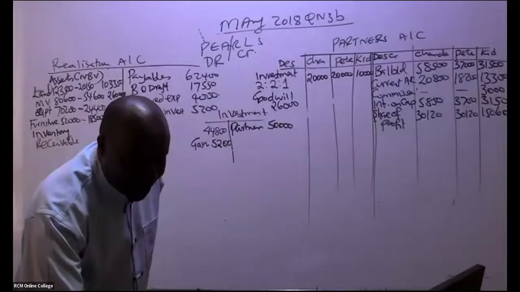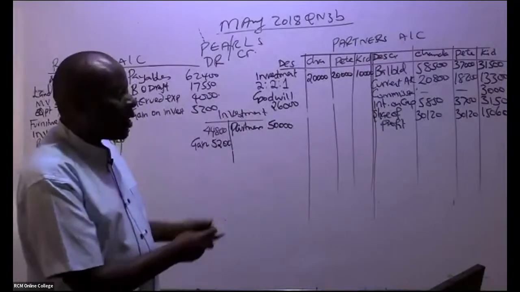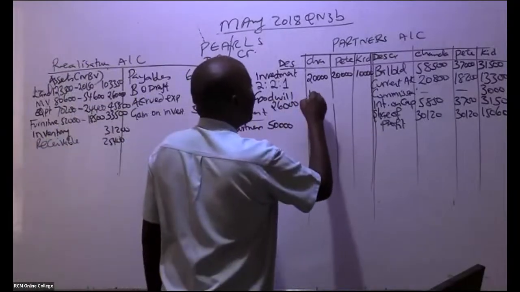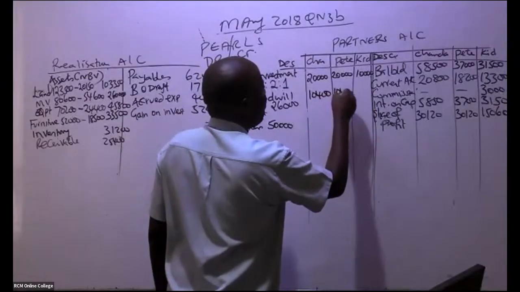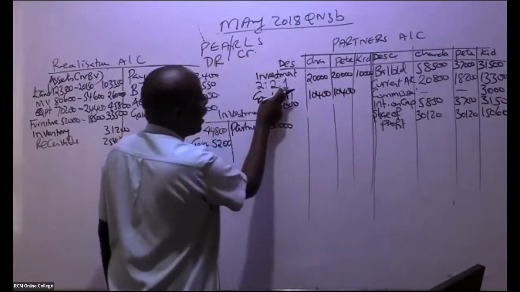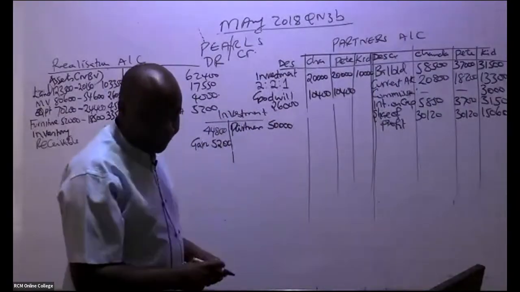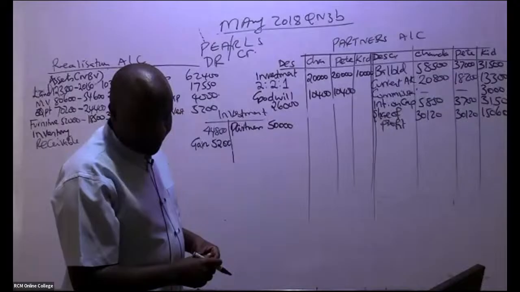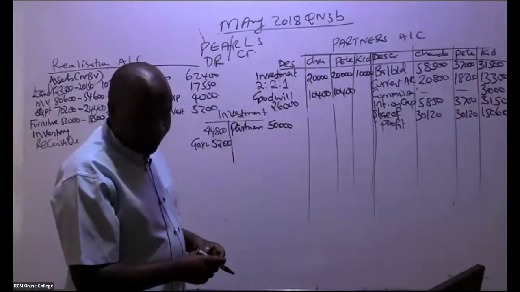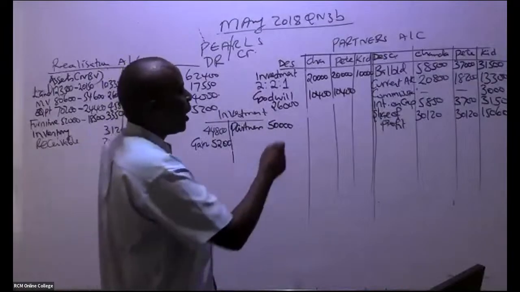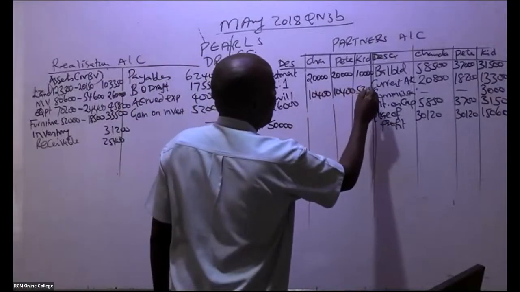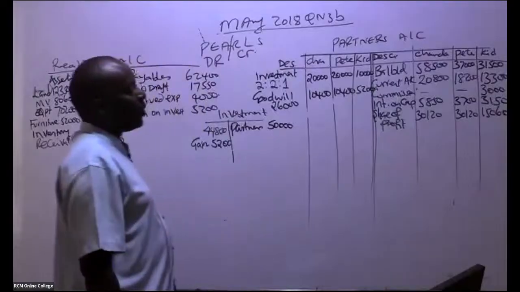So the goodwill there is 10,400, 10,400, and then we have now 1/5. If you remember 1/5, that will end up giving us what figure? 5,200 like that.